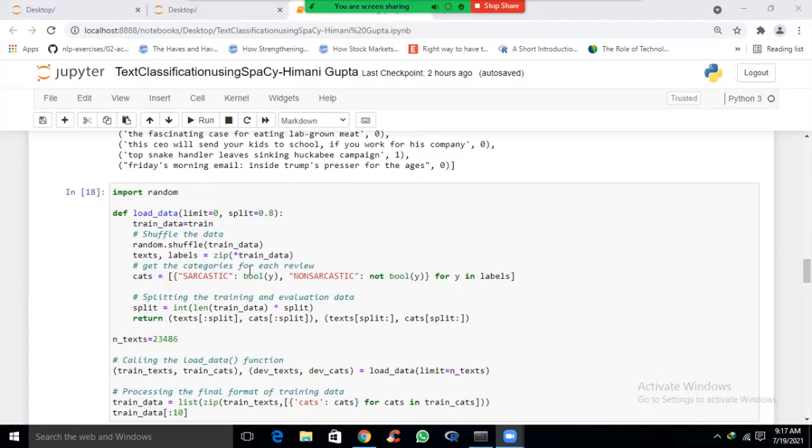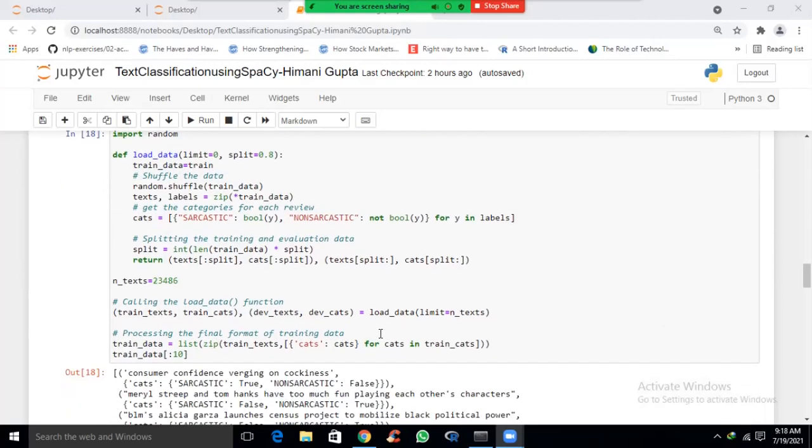Now, for each tuple in the input data, categories are assigned as sarcastic and non-sarcastic based on the label value, and this is stored in cats. Further, we split the training and the evaluation data. 80% of the input data will be used for training, whereas 20% will be used for evaluation.